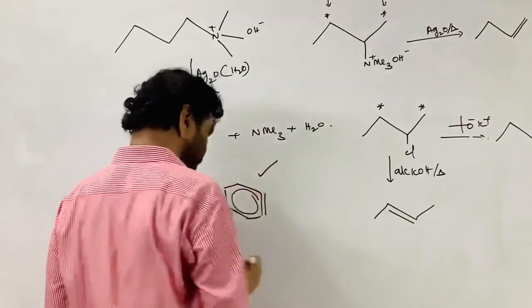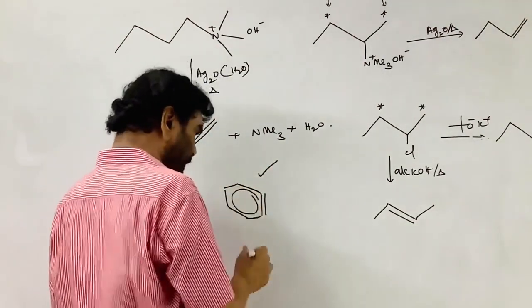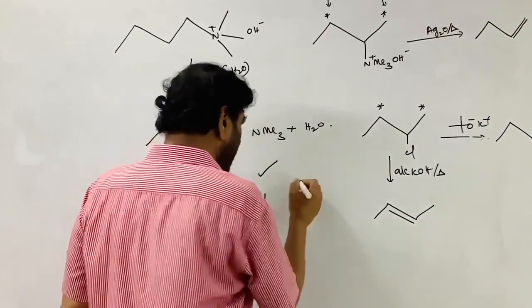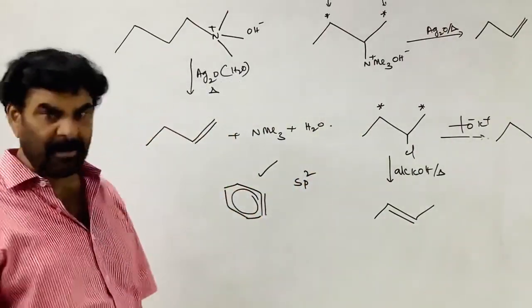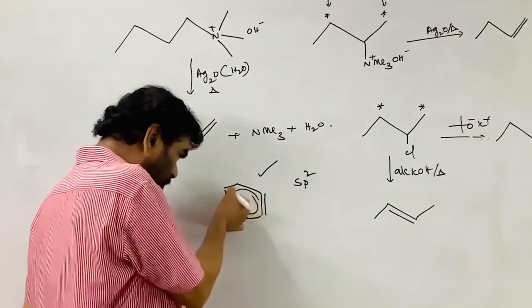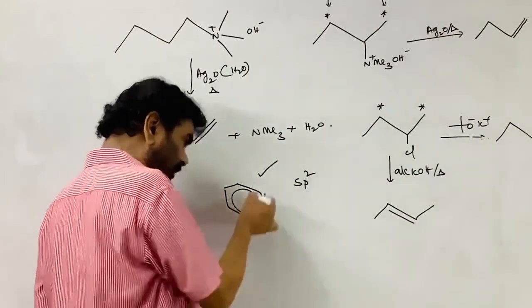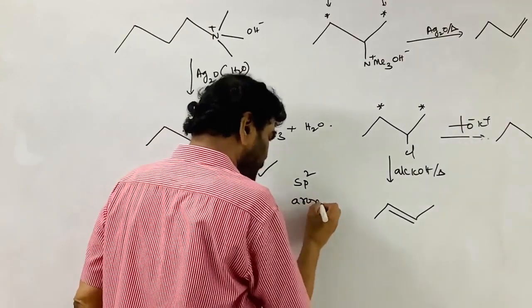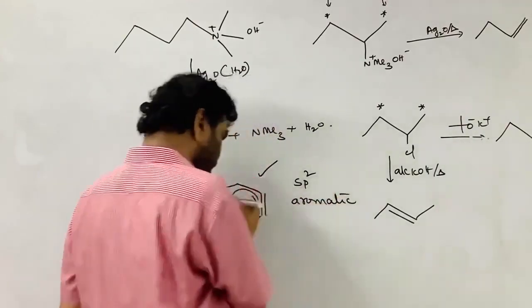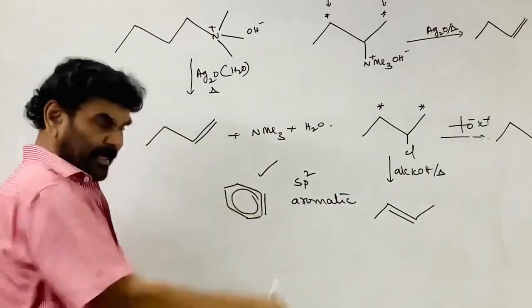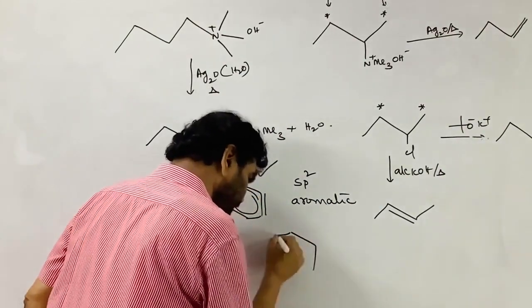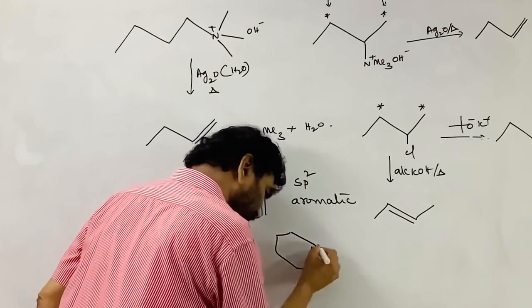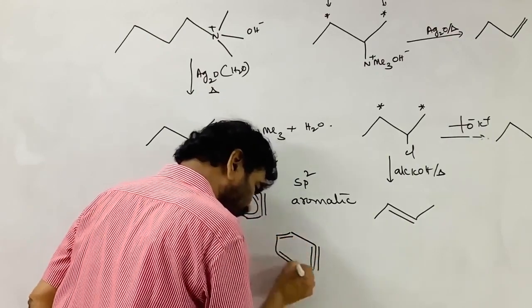Benzyne is the intermediate. In benzyne, all carbon atoms are sp2. We discussed this. This is not an sp carbon, all are sp2. The pi electron cloud is revolving, so it is aromatic. This is not disturbing the aromaticity. Here in benzyne, this is the triple bond and these are the double bonds.